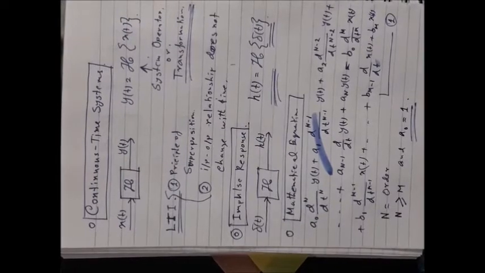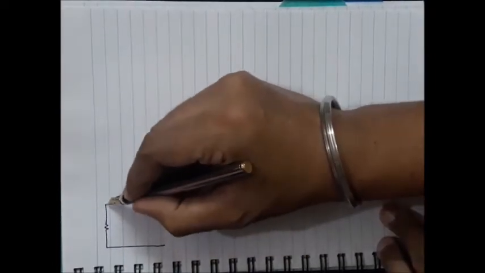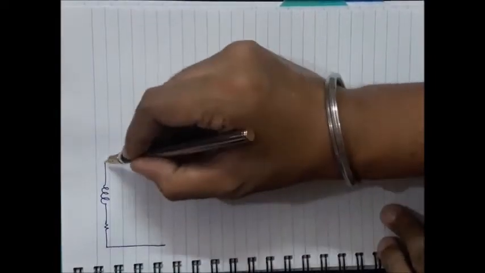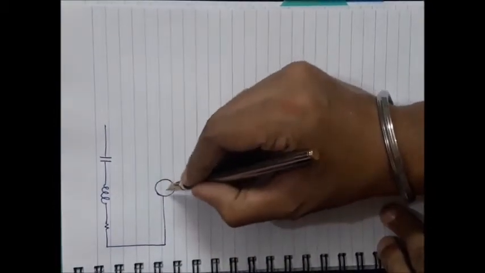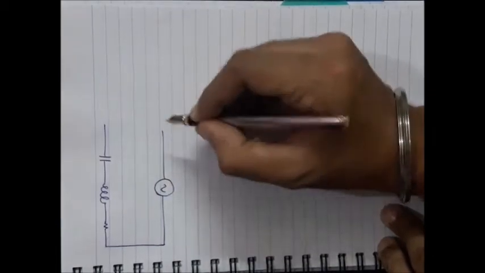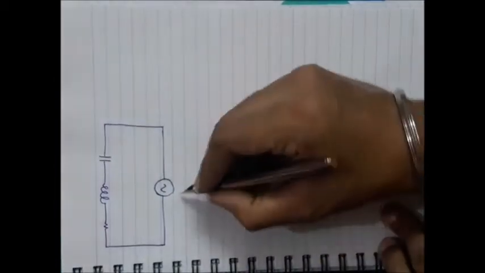Now let me give you one example. How can you model a physical system by means of this kind of constant coefficient differential equation? Let us suppose one very common electrical system, which is an RLC circuit. One resistive component, one inductive and another capacitive component are there in series, excited by a voltage source.